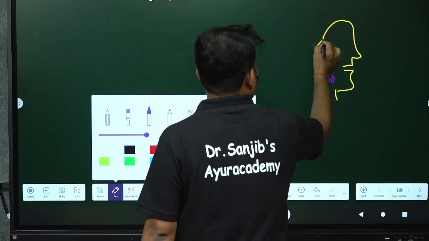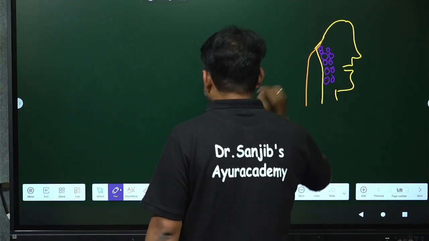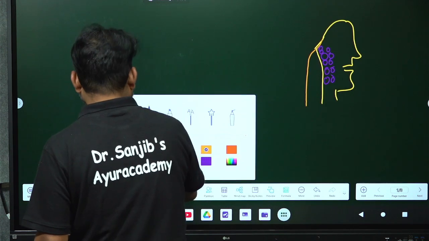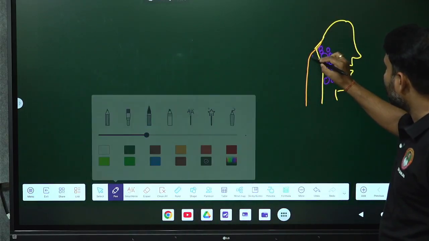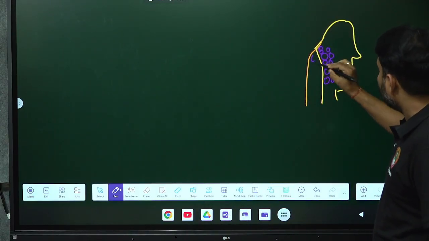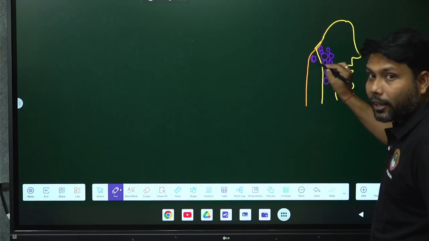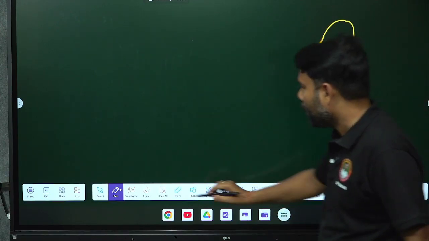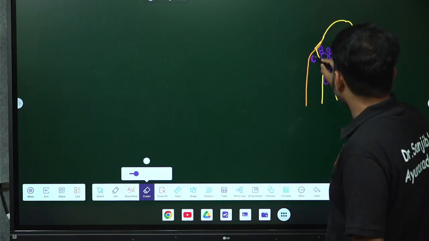Here you may say this is the underlying tissue damage, and this is the wall of the pharynx, where these bacteria will release toxins. I think you are understanding what I am discussing. Again I am repeating it.